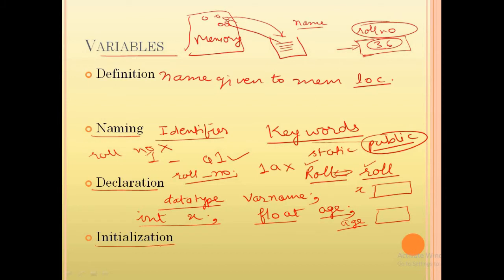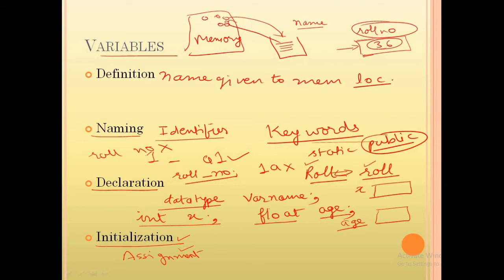Now what is initialization, or we can say assignment? We have got these boxes in memory, and now we can keep our data inside these boxes. How to keep our data? For that we use the assignment statement or the initialization statement. Whenever we assign a value for the first time, it is called initialization. If we assign a value a second or third time to the same variable, then it is called assignment.